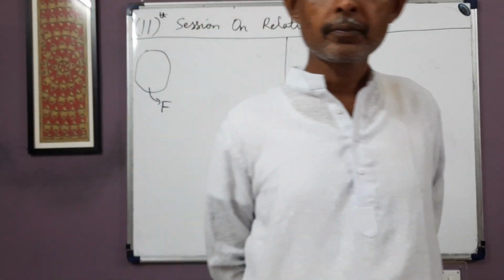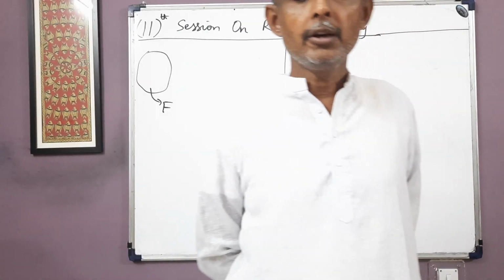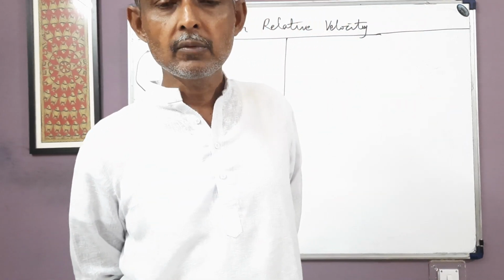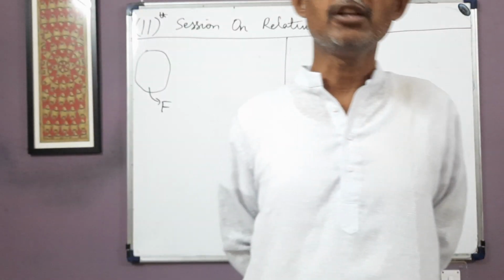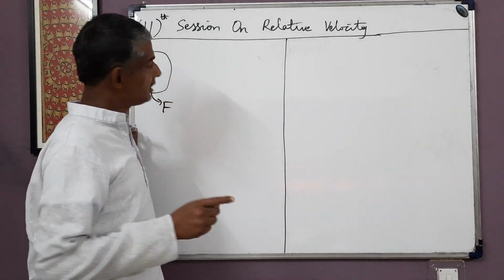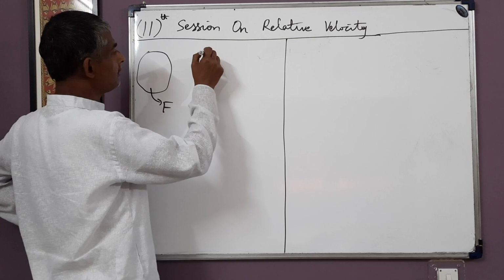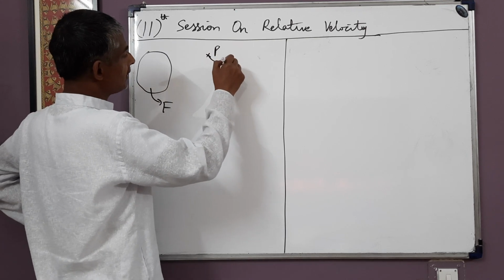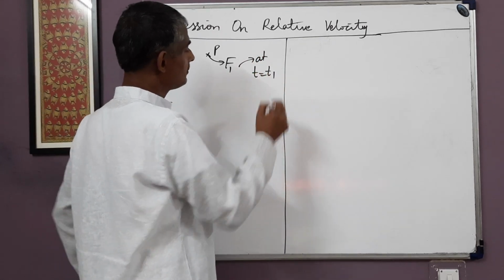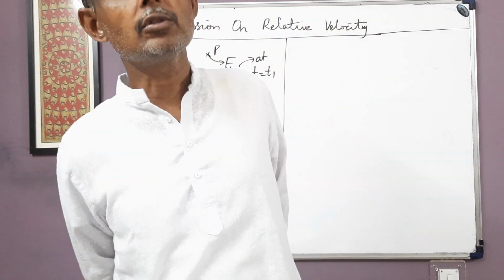If we want to know the displacement of moving point P with respect to some other frame M in time interval t1 to t2, then we must first note down which locations of frame M point P occupies at time instants t1 and t2. So suppose we want to know the displacement of point P with respect to frame F in the time interval t1 to t2. Suppose at t = t1, point P occupies a location F1 of frame F. F1 may be either a real location or an imaginary location, as discussed in the 7th video.